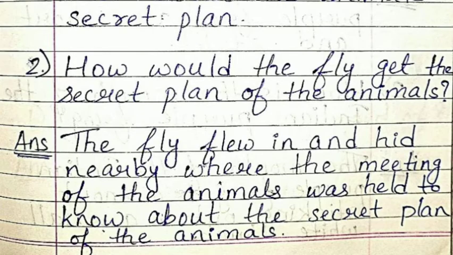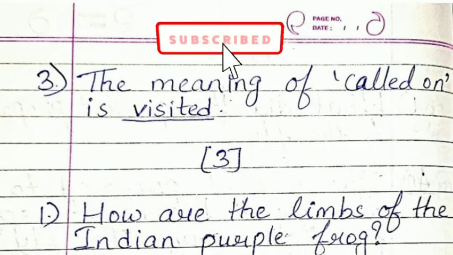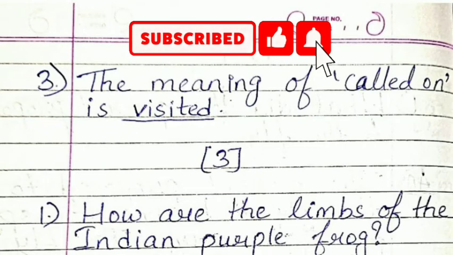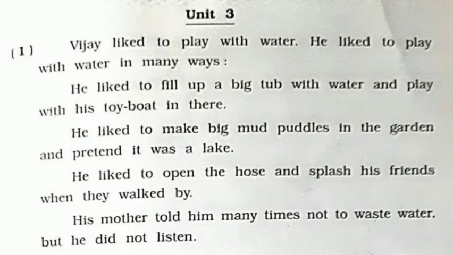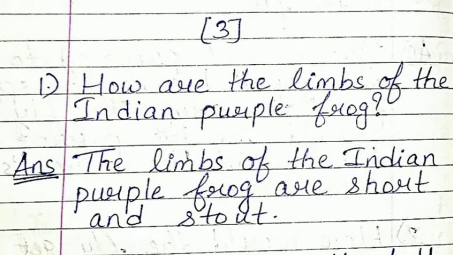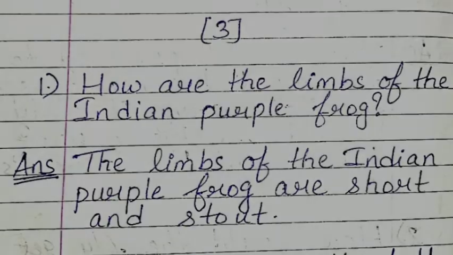And in this also, the third one is an MCQ. The meaning of called on is, so the answer will be option number C, visited. Now we will continue with the third paragraph question answers. How are the limbs of the Indian purple frog? So the answer will be, the limbs of the Indian purple frog are short and stout. So the main answer is short and stout.